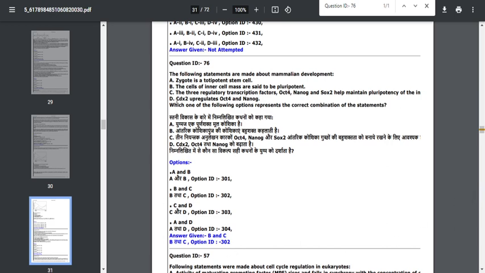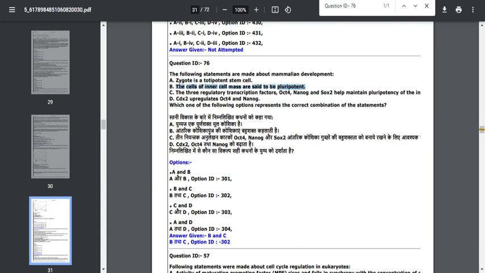If you check the other option, CDX2 upregulates OCT4, this is absolutely a wrong option because CDX2 downregulates these two transcription factors. This option is also wrong, saying 3 regulatory transcription factors. Of course, there are 4 regulatory transcription factors that play an important role in maintaining the pluripotency of the inner cell mass. So the option that the zygote is a totipotent stem cell is absolutely correct, and the cells in the ICM are pluripotent, that is also absolutely correct. So option A and option B are correct.